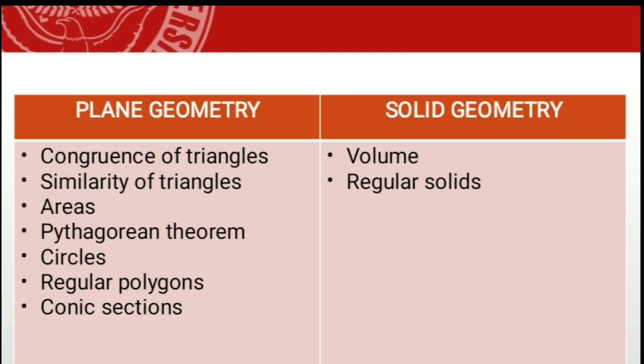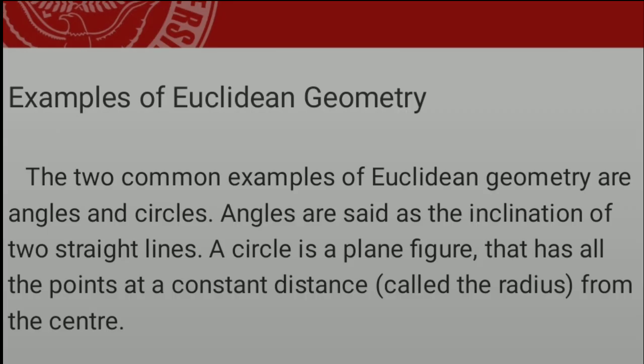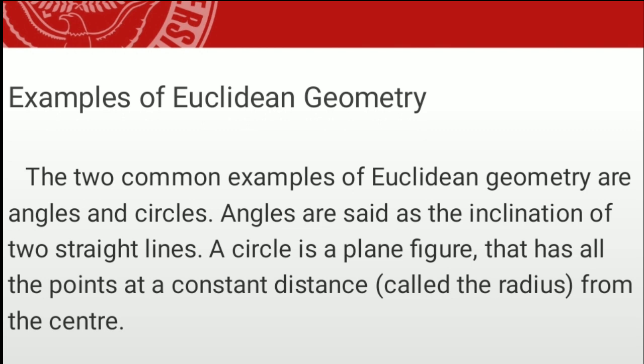Plane geometry covers the congruence of triangles, similarities of triangles, areas, the Pythagorean theorem, circles, regular polygons, and the conic sections. And solid geometry covers volumes and the regular solids. The examples of Euclidean geometry.